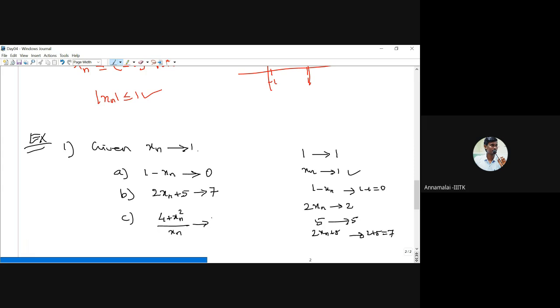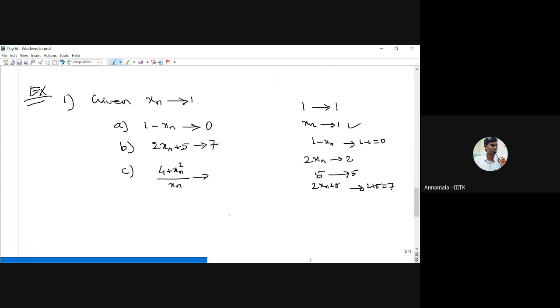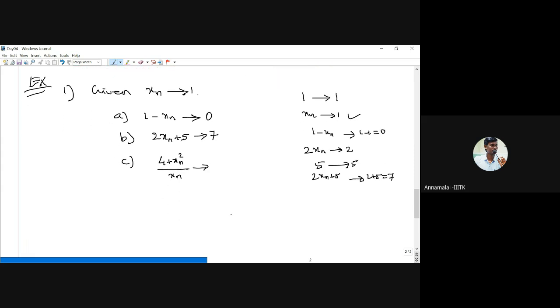Now, what can you say about the limit of the third one? xn converges to 1. Therefore, what is xn square? Again, it converges to 1 times 1, which is nothing but 1. So, if you add 4, 4 plus xn square converges to 4 plus 1, which is nothing but 5. And xn converges to 1. Therefore, if you divide by xn, the denominator converges to 1, because xn converges to 1. Therefore, we have 5. Therefore, this converges to 5.